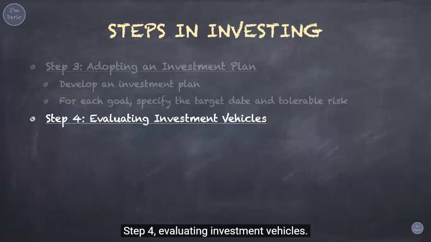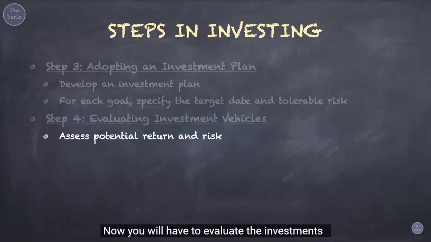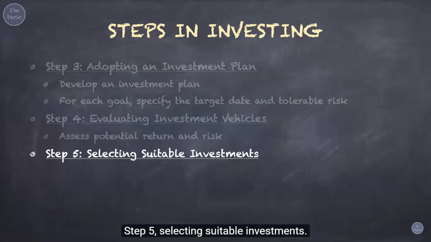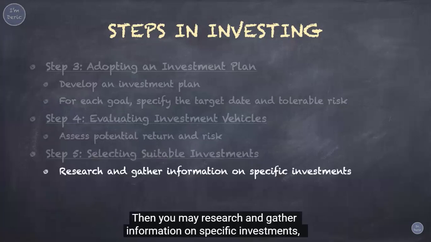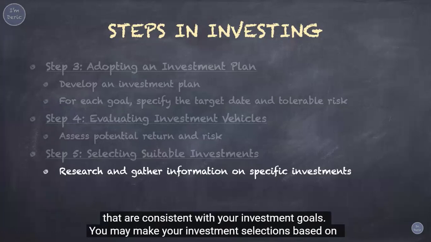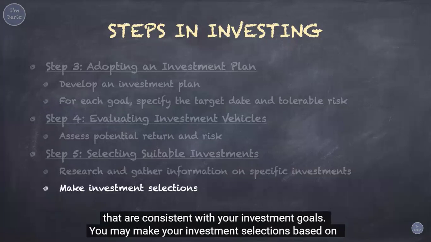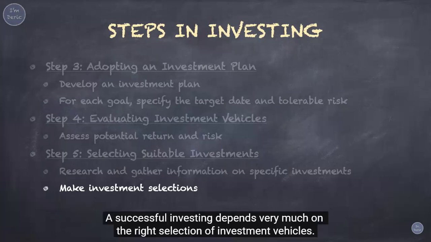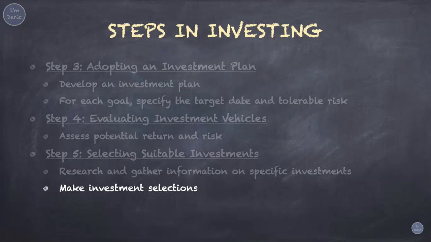Step 4. Evaluating investment vehicles. Now you will have to evaluate the investments by assessing the potential return and risk of each investment option. Step 5. Selecting suitable investments. Then you may research and gather information on specific investments that are consistent with your investment goals. You may make your investment selections based on some important factors such as expected return, risk, and tax considerations. A successful investing depends very much on the right selection of investment vehicles.